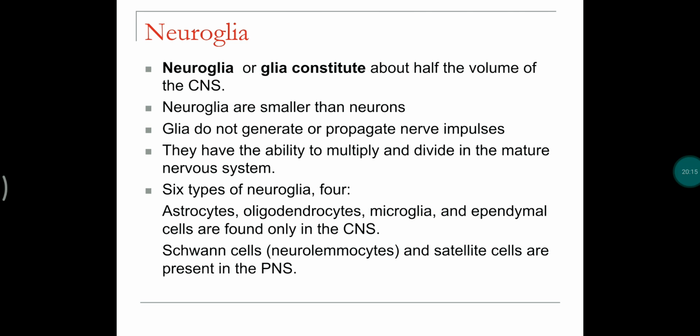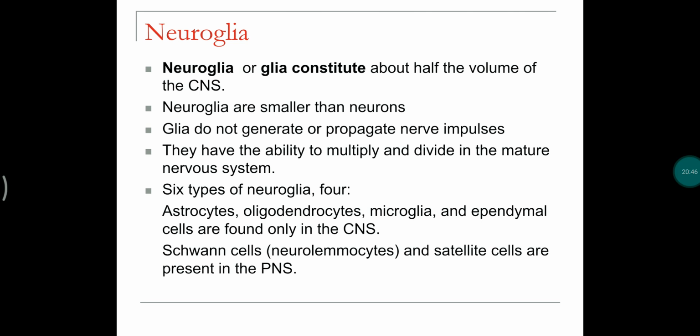Usually they have the ability to multiply and divide and mature in the nervous system, whereas the neuron cells do not multiply. So there are six different types of neuroglial cells. Of them, four are astrocytes, oligodendrocytes, microglia, and ependymal cells.